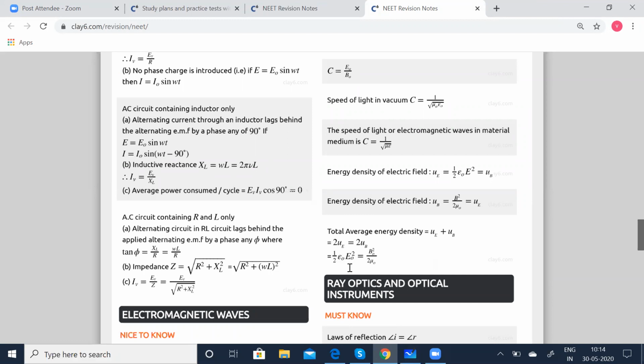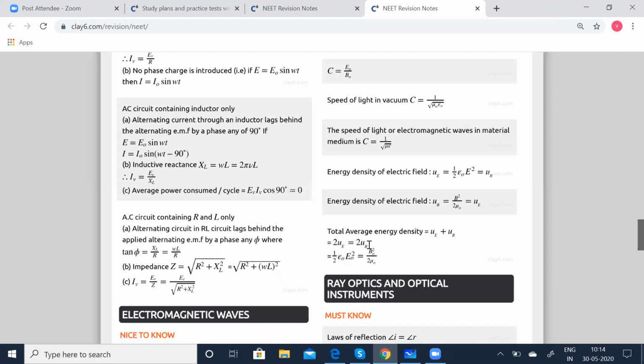So this is very important, children. How do we calculate the average energy density? UE plus UB, which is equal to 2UE, because they are going to be the same, right? So UE is equal to UB. When you add both, you get 2. Either you can take it as 2UE or 2UB.